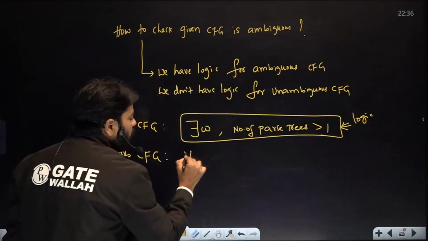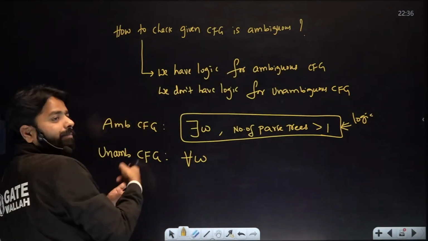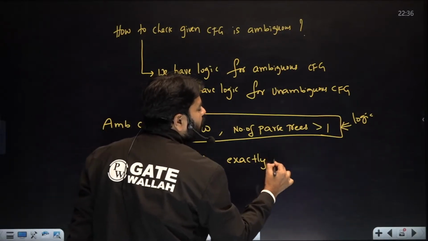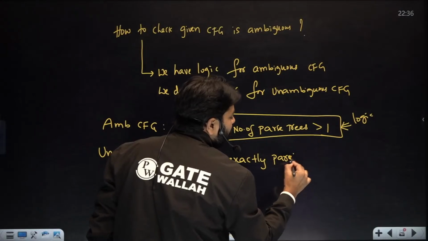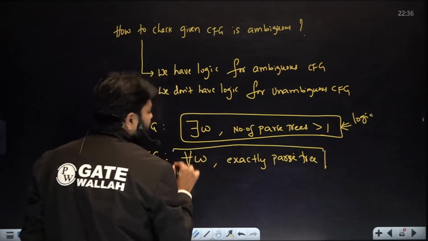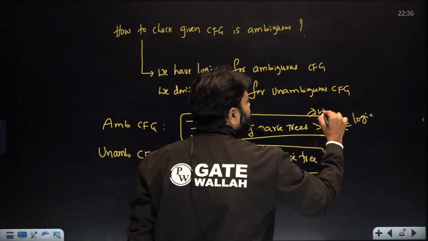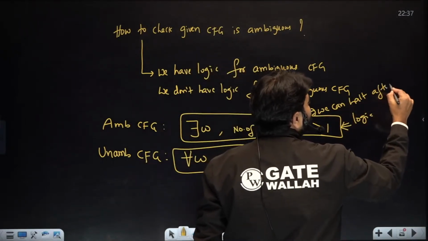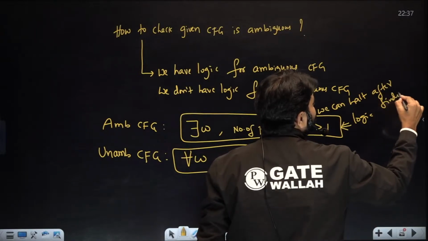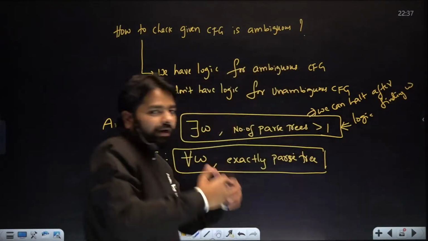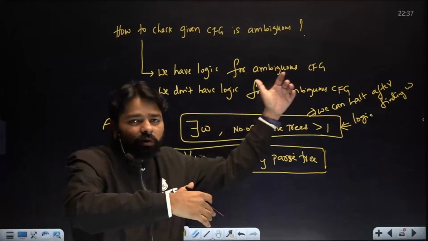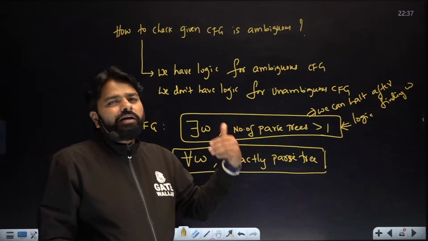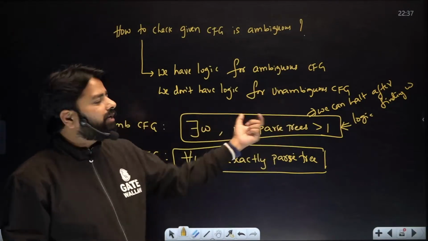Now for all w that are generated by the CFG, there should be exactly one parse. What logic? How would you all tell me? Parse tree. At least we will halt, right? This one we can halt after finding the string. We'll go in lexicographical order one by one, maybe 1000 length, maybe 1 lakh length, doesn't matter. We'll just check 0 length, 1 length, 2 length. Once you got the string, we'll stop.